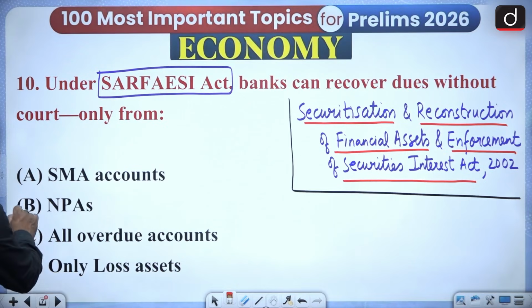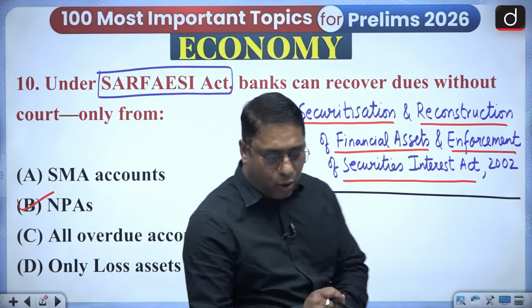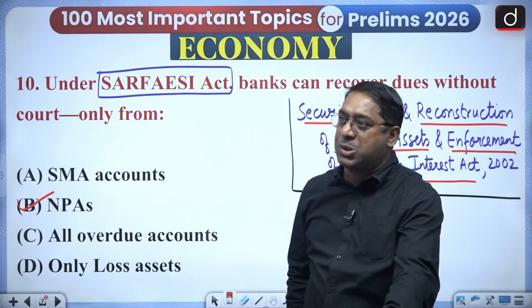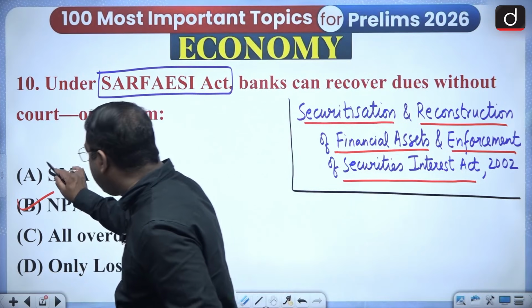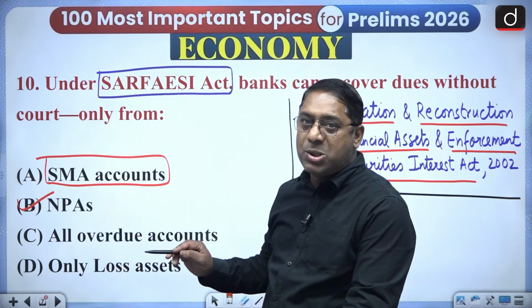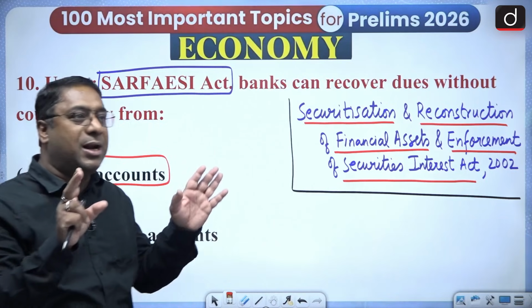This one is only for the NPAs. Banks cannot touch the SMAs without the court, because it's still not an NPA. It is just an alert.